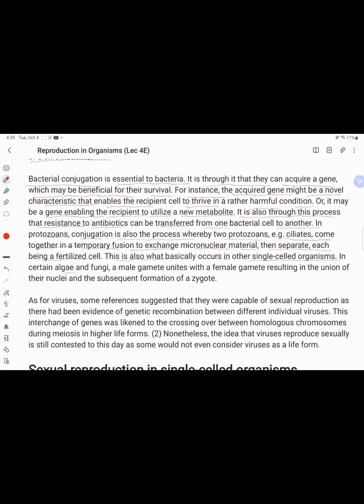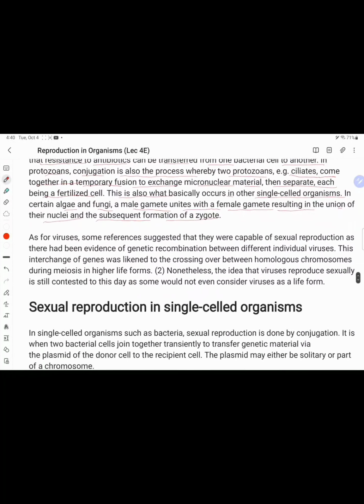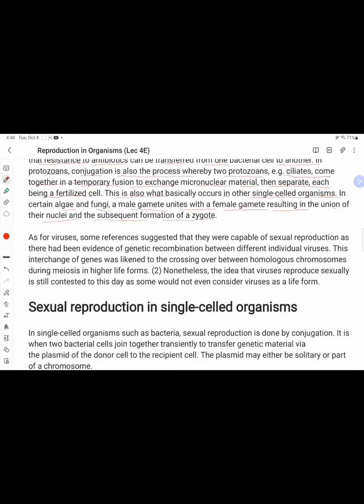In certain algae and fungi, male gametes unite with female gametes, resulting in the union of nuclei and subsequent formation of zygotes. In the case of viruses, some references suggest that they are capable of sexual reproduction. There has been evidence of genetic recombination, such as interchange of genes between different individual viruses, which was linked to crossing over between homologous chromosomes during meiosis.